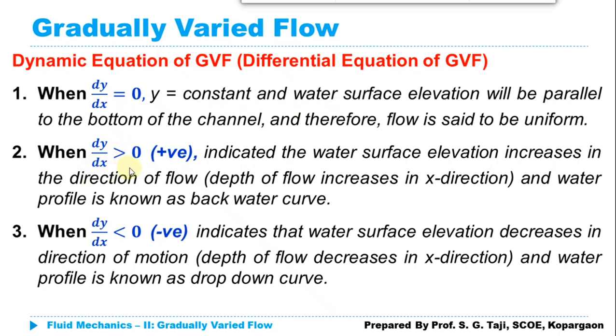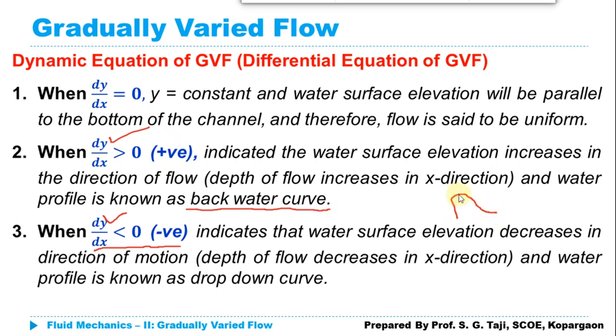If dy upon dx is greater than 0, the rate of change of depth along the x direction is positive. That means my depth of flow changes along the x direction, and y increases along the x direction. If dy upon dx is negative, the depth is going to decrease along the x direction. When y increases along the x direction, that is known as a backwater curve, and this backwater curve we have already discussed while discussing the example of a dam.